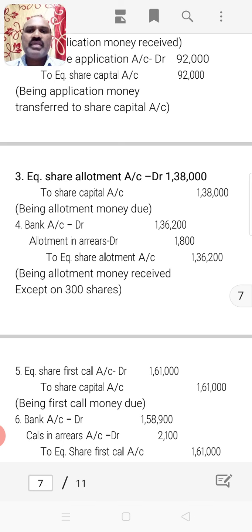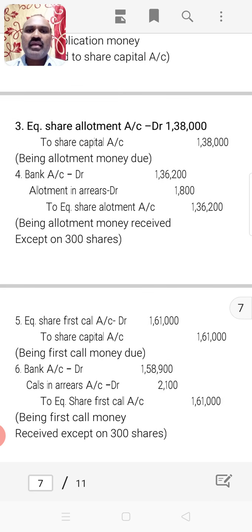Next, equity share allotment account debited to equity share capital account. Allotment money is 6 rupees on 23,000 applications, which becomes 1,38,000. While collecting this allotment money, 300 shares have not paid allotment money of 6 rupees each. So 1,800 rupees is balance in arrears and the remaining 1,36,200 is collected out of 1,38,000.